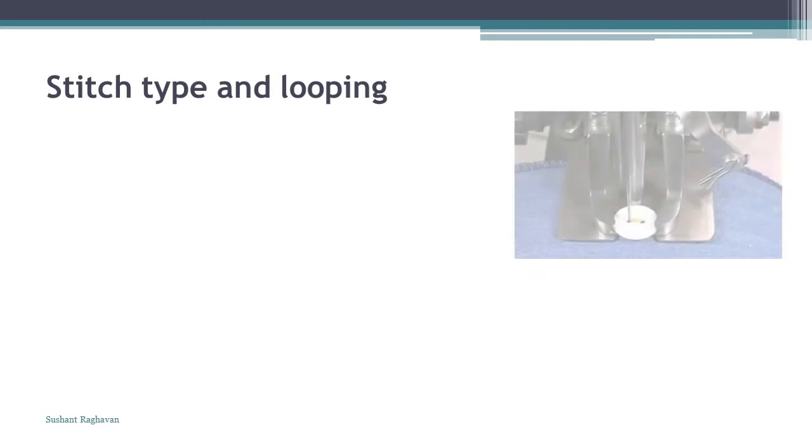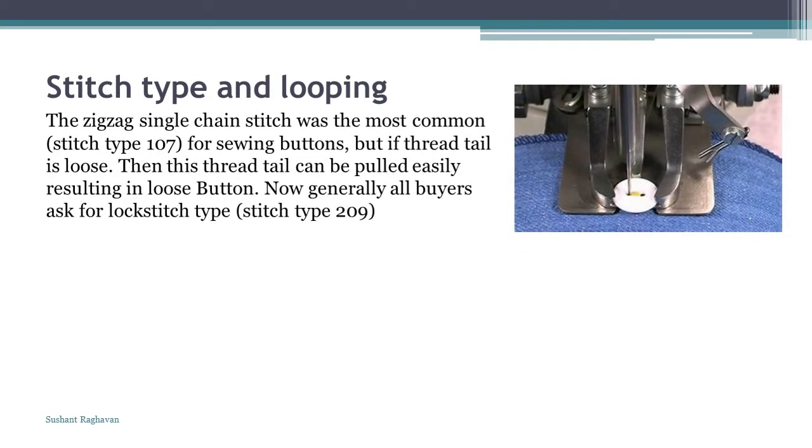Stitch type and looping. The zigzag single chain stitch, type 107, was the most common stitch type for sewing buttons. But if the thread tail is loose, then this thread tail can be pulled easily, resulting in a loose button. Now generally all buyers ask for lock stitch type 209.